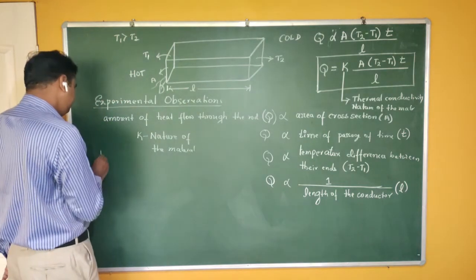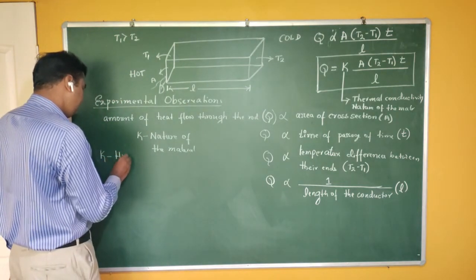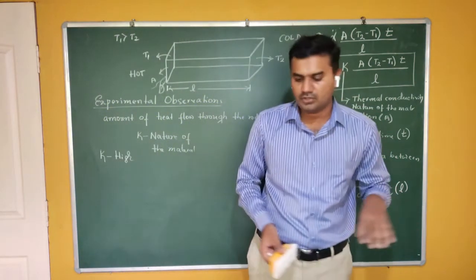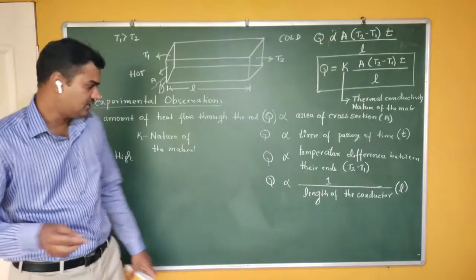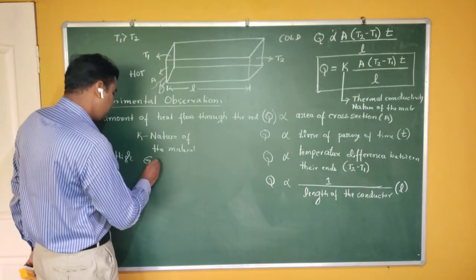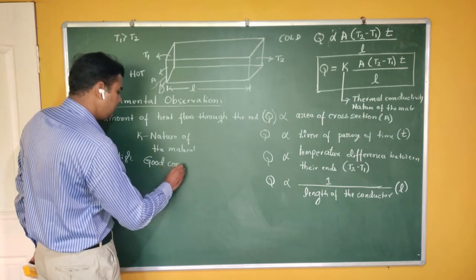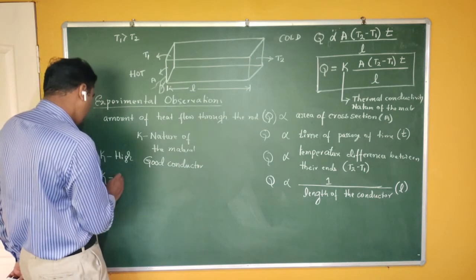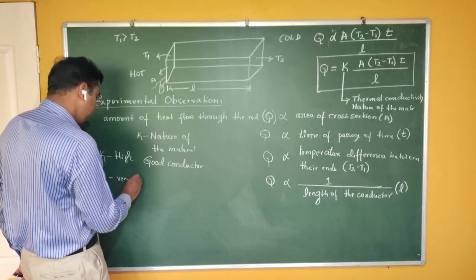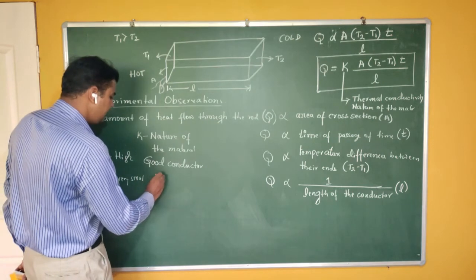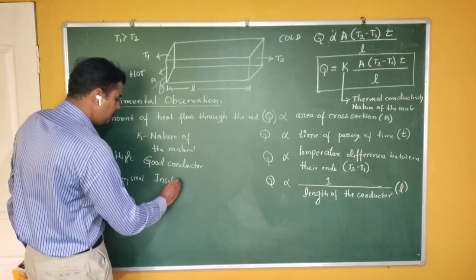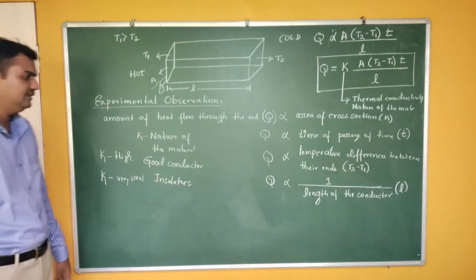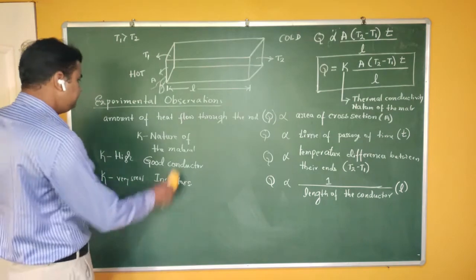If K is high, it has a high value, then the value of Q is high. That means a greater amount of heat flows through the conductor. Such materials are called good conductors of heat. If K is very small, then we call such materials bad conductors. They are called insulators. They don't conduct heat. Are you getting me? Okay.